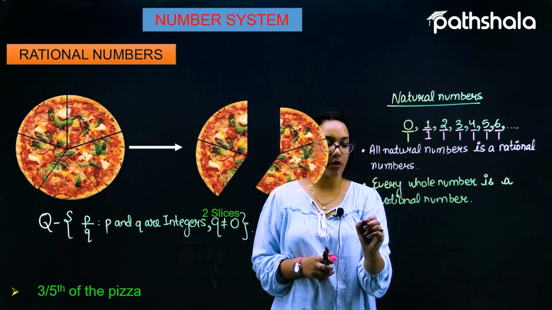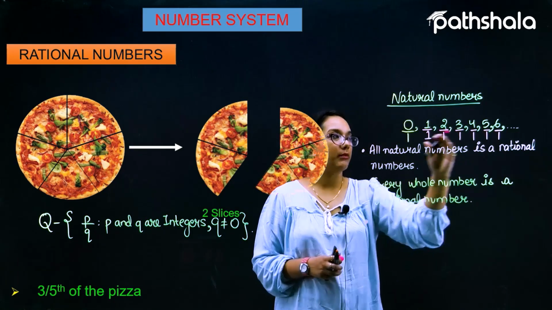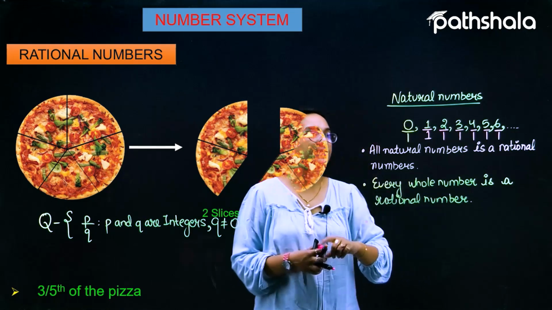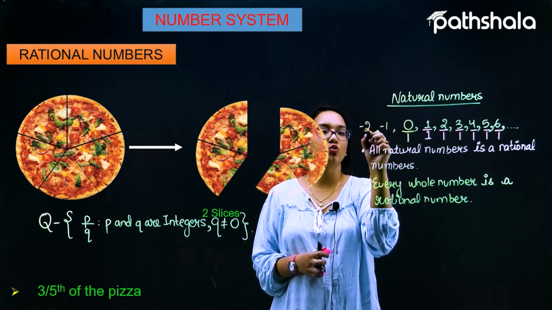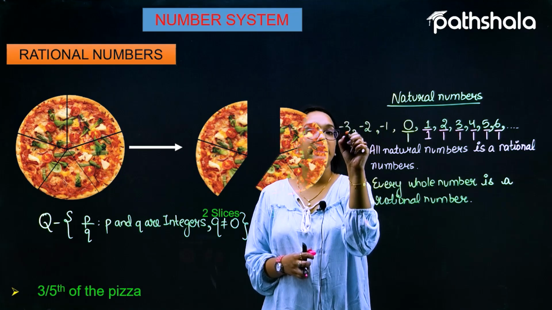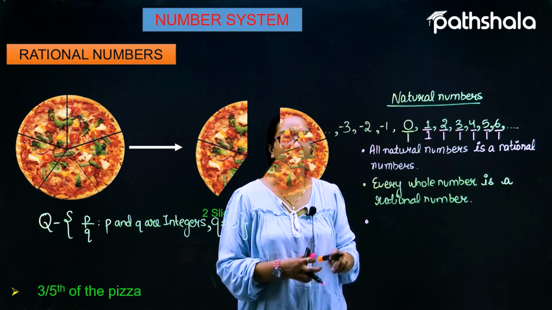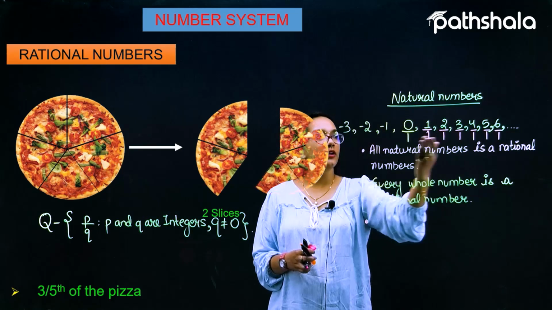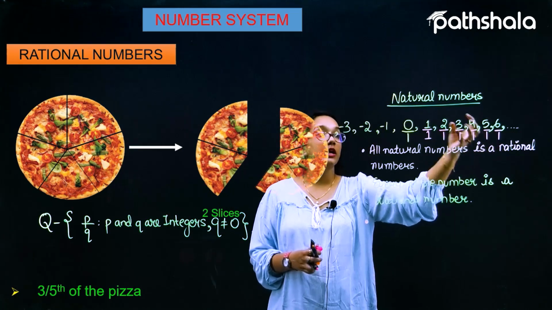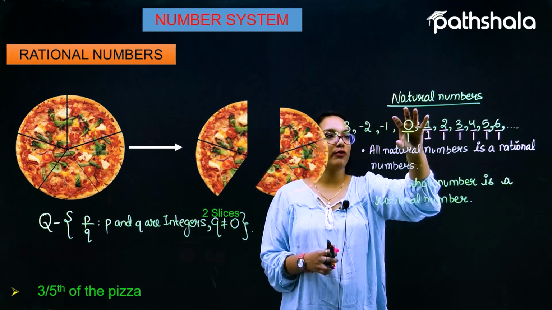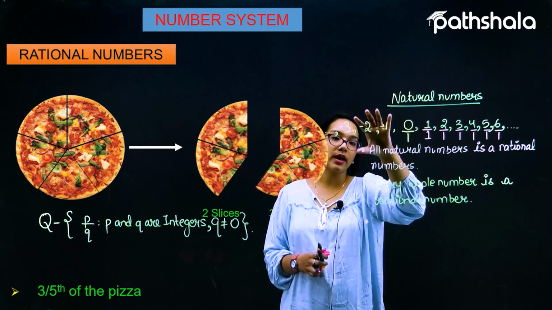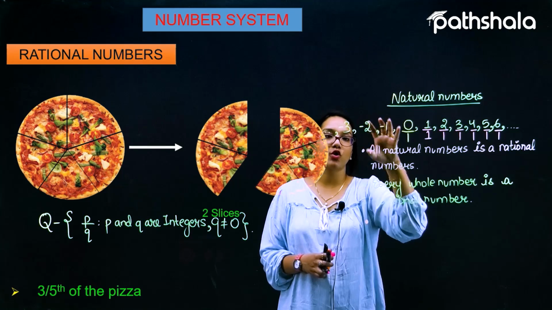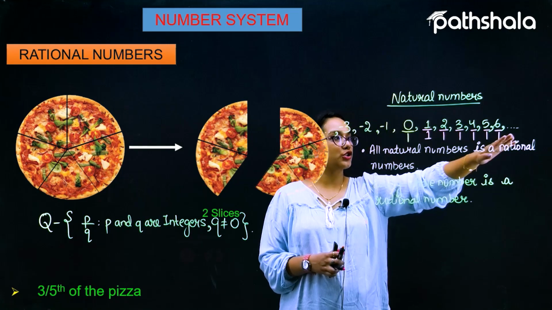Now let us talk about the negative counterparts of all these numbers. The negative counterparts will be -1, -2, -3, -4 and so on. The numbers that include the whole numbers along with the negative counterparts are called the set or collection of integers.